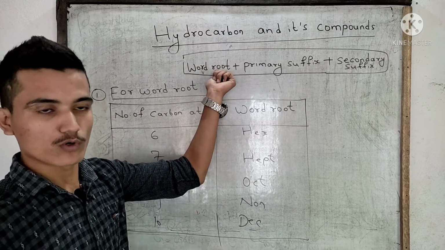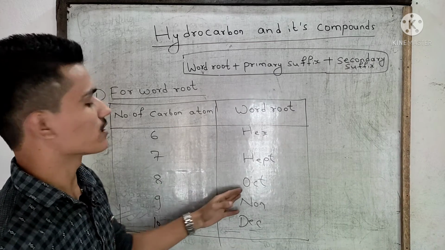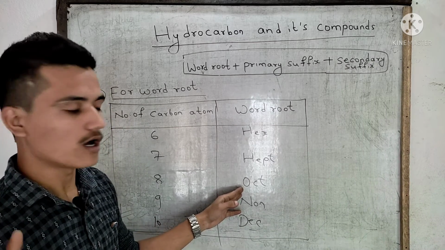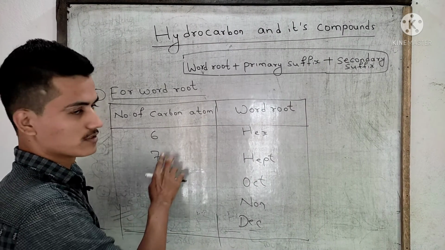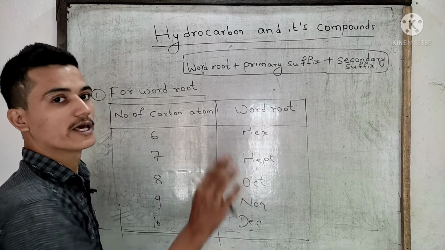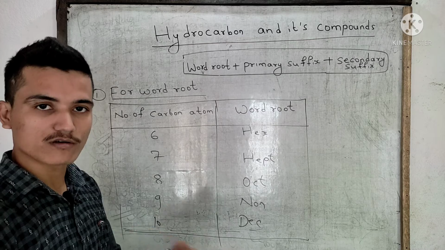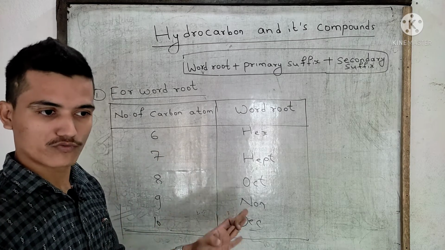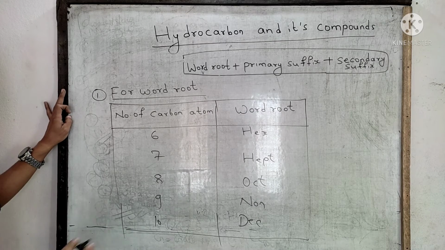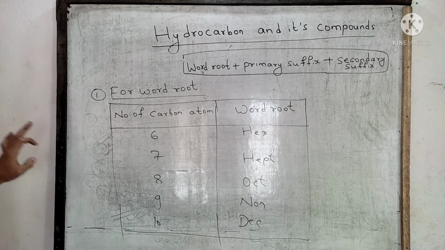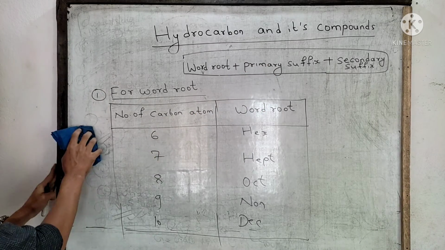At first you have to write the word root. If there are 8 carbon atoms, you have to write oct. And if there are 7 carbons, then the word root will be hept. This is for saturated, unsaturated, and for both. I will give you an example, but let us complete this primary suffix.